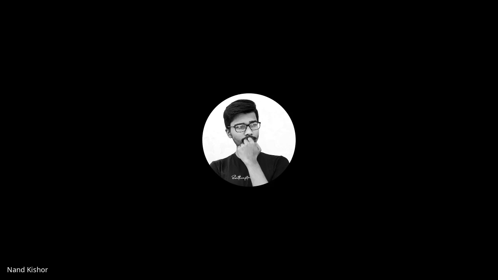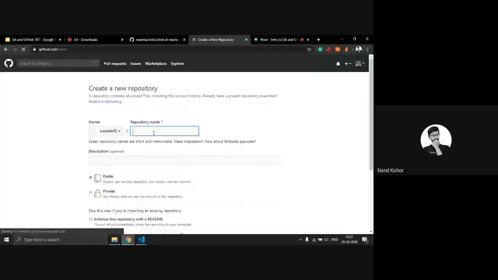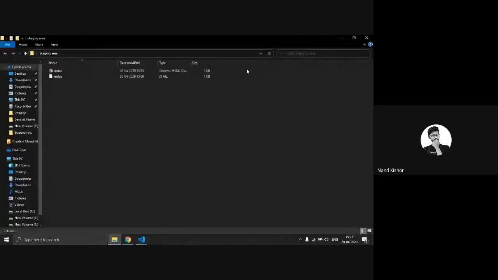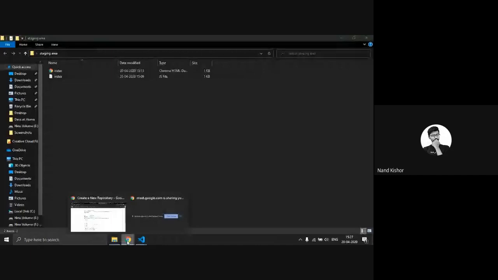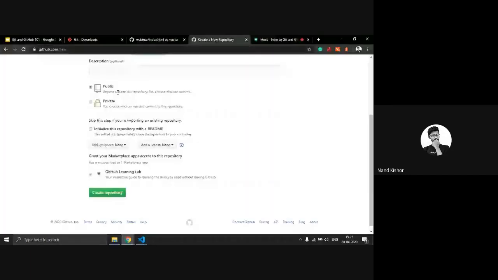So here I am in a repository. So name it as staging. It is not necessary that you have to match this file name to your remote file name. It can be anything. So this is public, and I am creating this repository on my GitHub server.